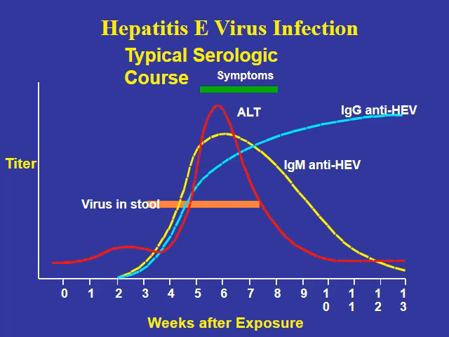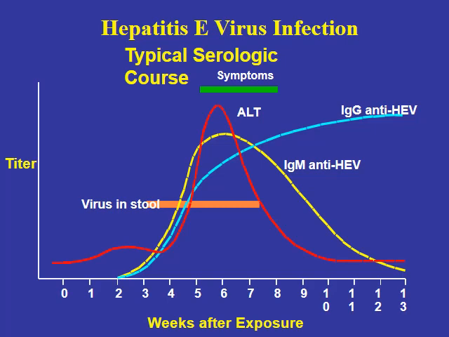This slide shows the typical serological course of hepatitis E viral infection. On the x-axis we have weeks after exposure, and the y-axis is the titer. The virus appears in stool 3 weeks after exposure, and the patient remains secreting the virus in the stool for 7 weeks after infection.